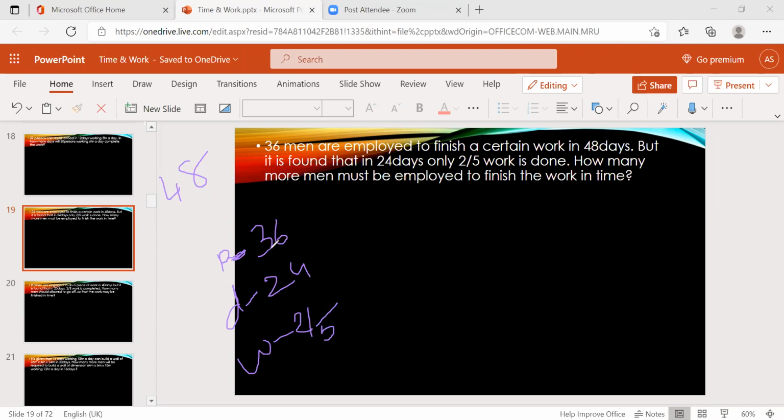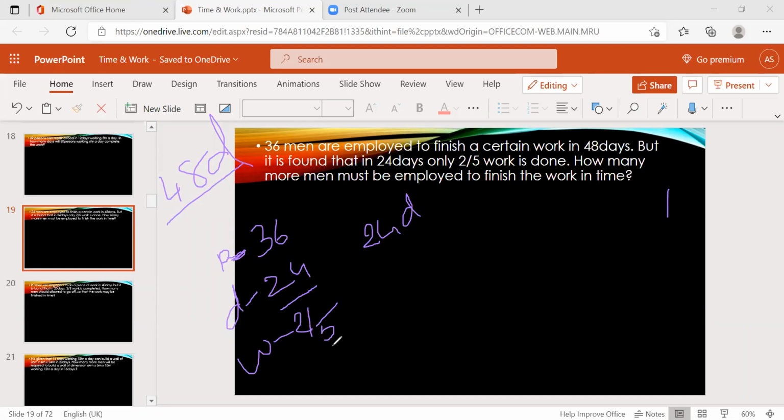Now, what they're asking is how many persons are required to complete the work in time. In time means the total is 48 days. Up to 24 days they completed. How many days is still there? 24 only. So days is 24 and work: total work is 1.